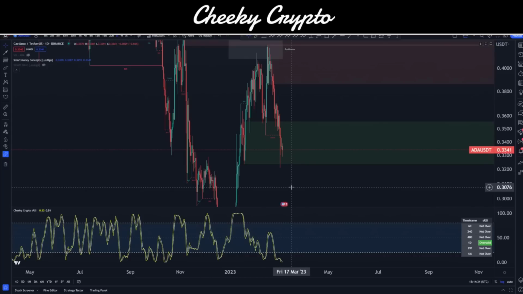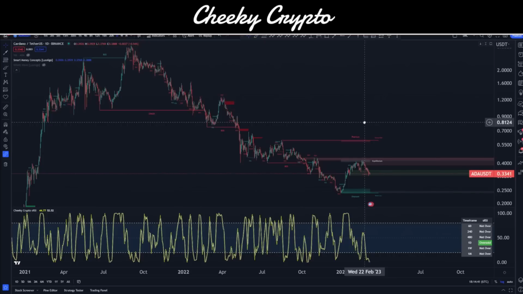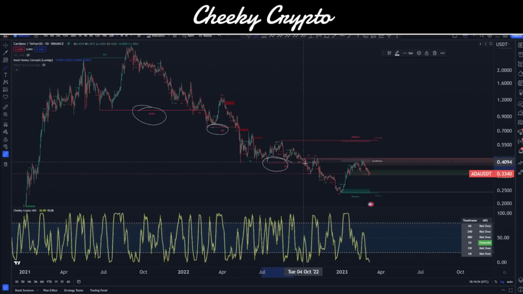So things are definitely progressing quite nicely, but we cannot ignore the fact that we are still in a bearish state. This is also something that can be seen here on our daily time frame for Cardano. We can see that we had this change of characteristic that was basically created up here in February of 2022. We then got the break of structure and confirmed this back in May, and then we got another one down here when we got the lows in October. We are still in this bearish state. We have had no change of characteristic to a bullish state of mind for Cardano. So essentially these remain true, and we're likely to come back down and break this structure at some point.